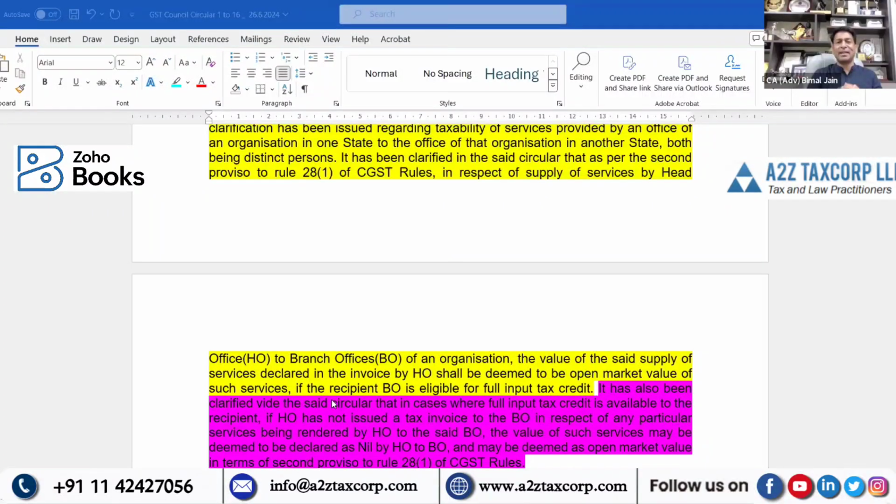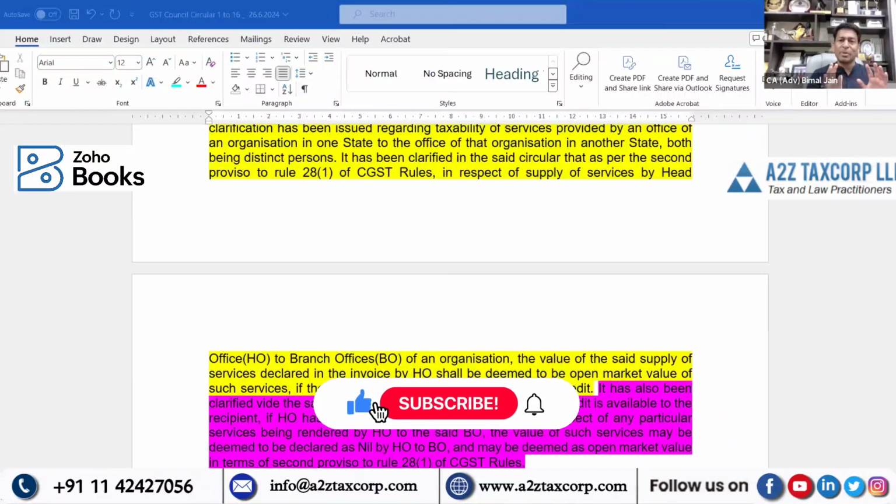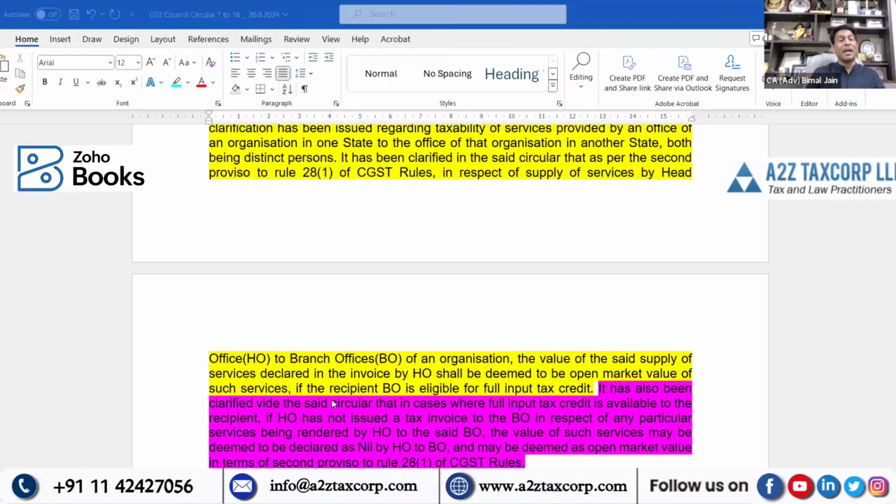So simply saying, when it was a domestic cross-charge transaction between distinct persons, HO raises an invoice on the branches, and whatever value is picked up by HO shall be deemed as the open market value. The only condition is that the recipient should be eligible for full ITC. So they have done away with all disputes pertaining to the valuation provision when the recipient is eligible for full ITC. This is the silver lining. If the recipient is not eligible for full ITC, then there is a challenge.